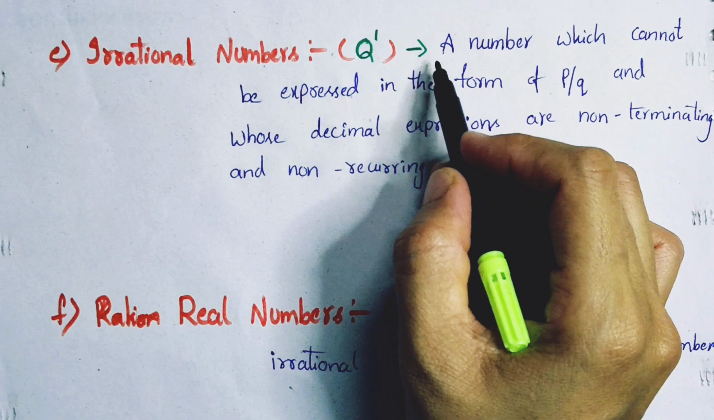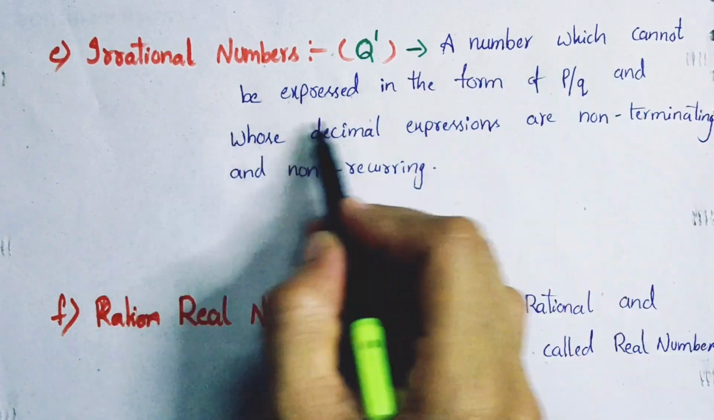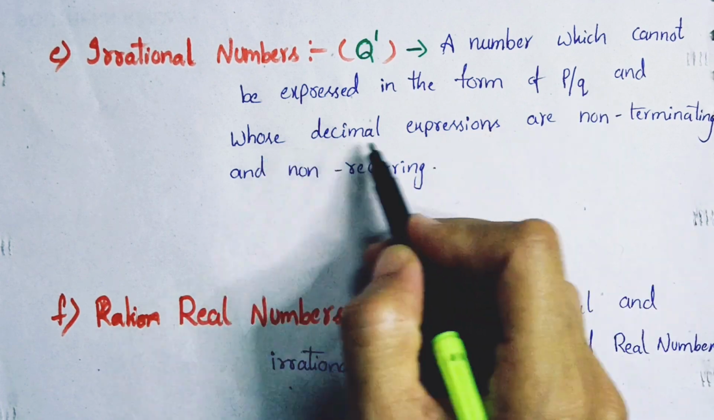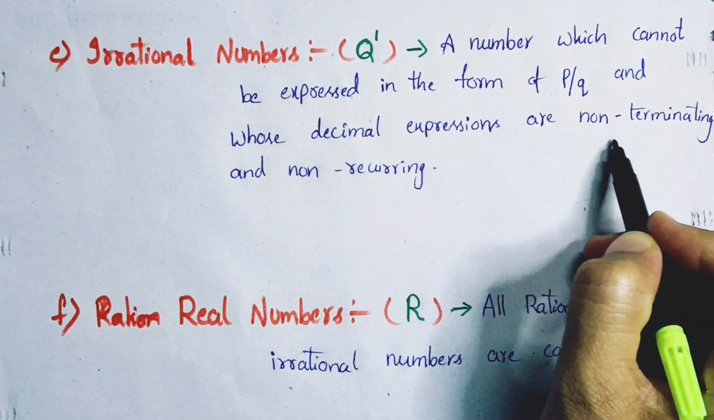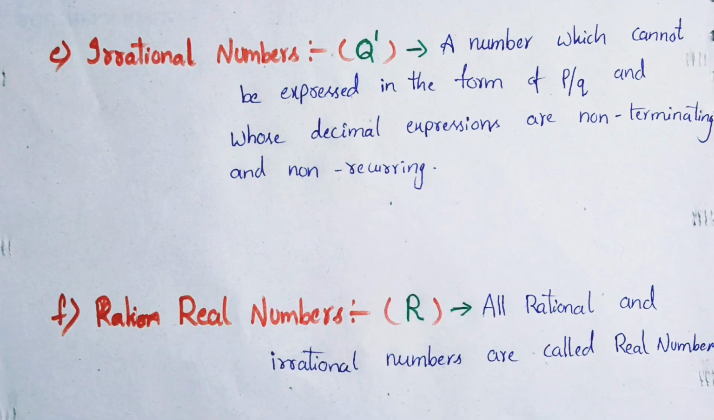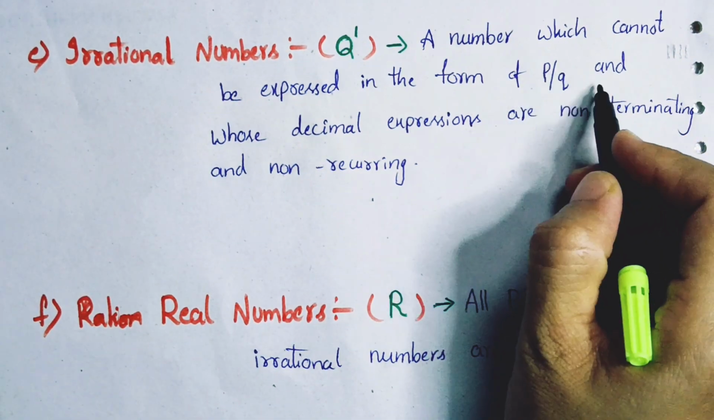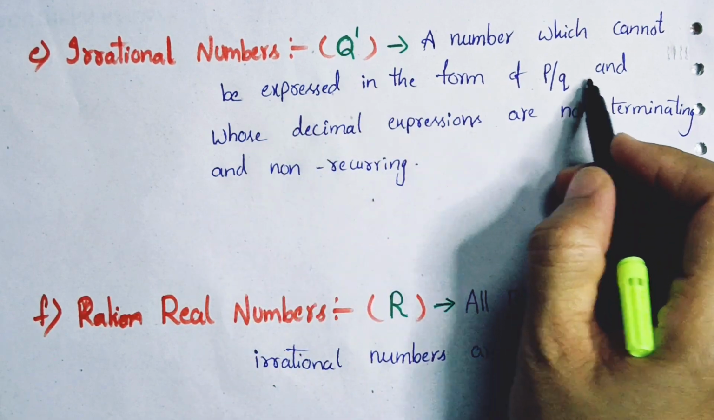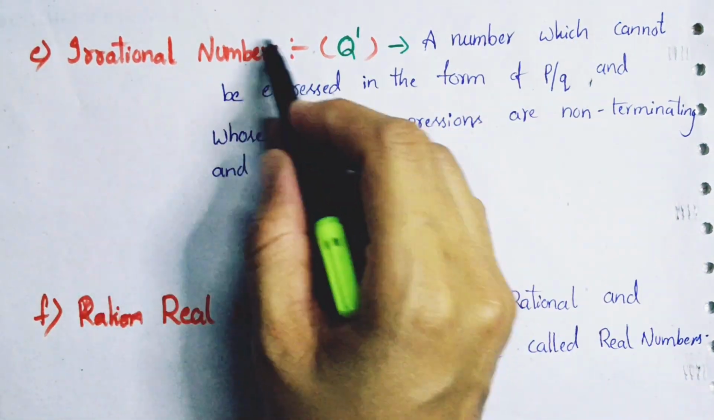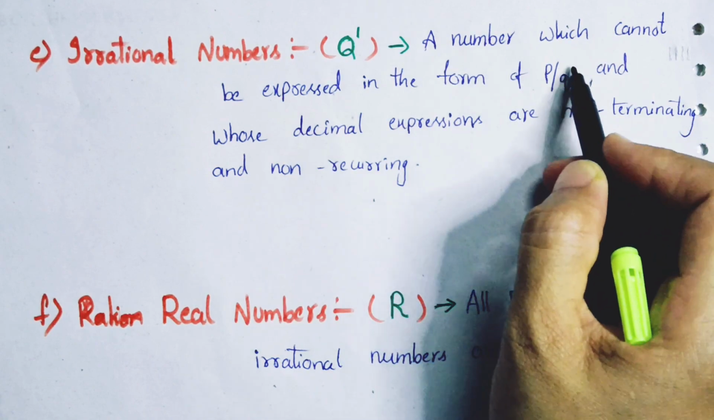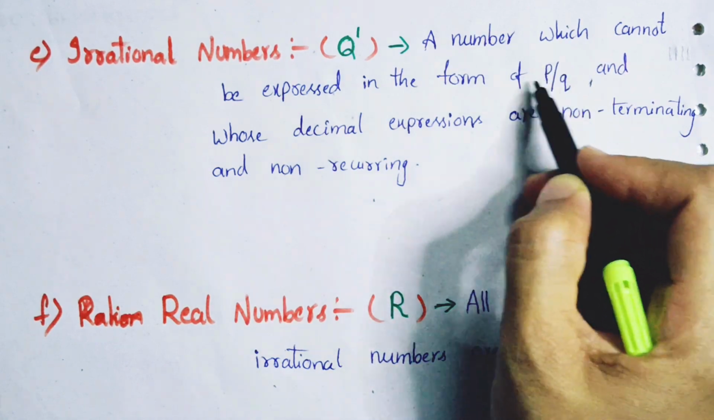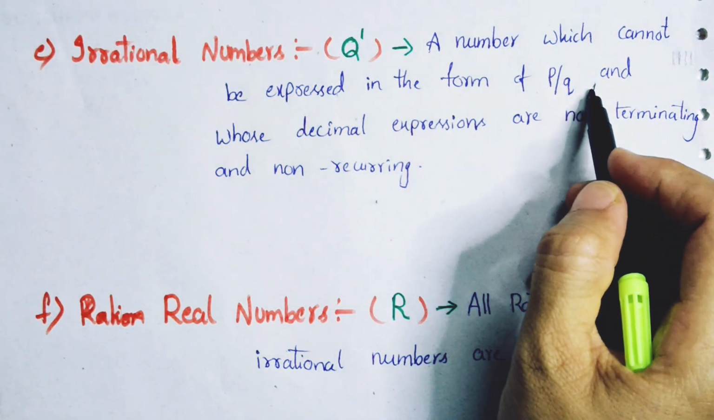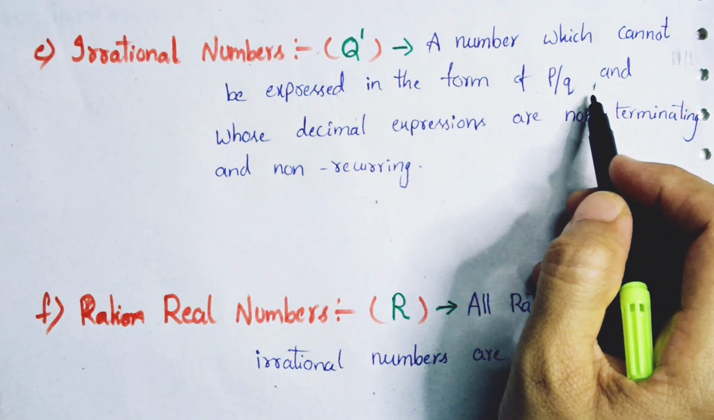Irrational numbers: a number which cannot be expressed in the form of P by Q and whose decimal expansion is non-terminating and non-recurring. So up to here we get some idea about irrational numbers. Irrational numbers are those numbers which are not in the form of P by Q. That is one condition. And the next condition is whose decimal expansions are non-terminating and non-recurring.